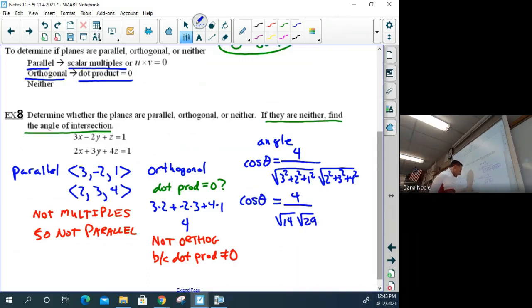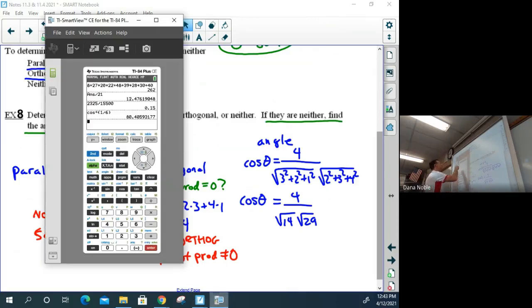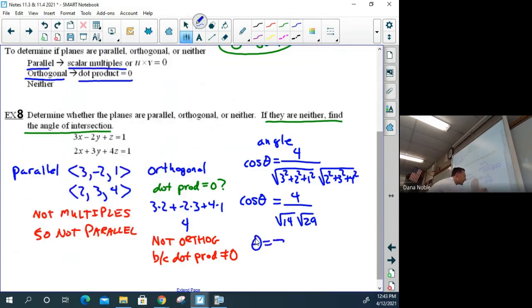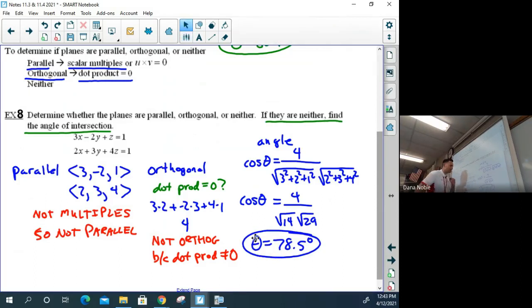Cos theta. Let's go get the calculator and compute it. Secant inverse of 4 divided by open square root of 14, right arrow, square root of 29, right arrow, close it, enter it, and we've got 78.5 degrees. So theta equals 78.5 degrees.